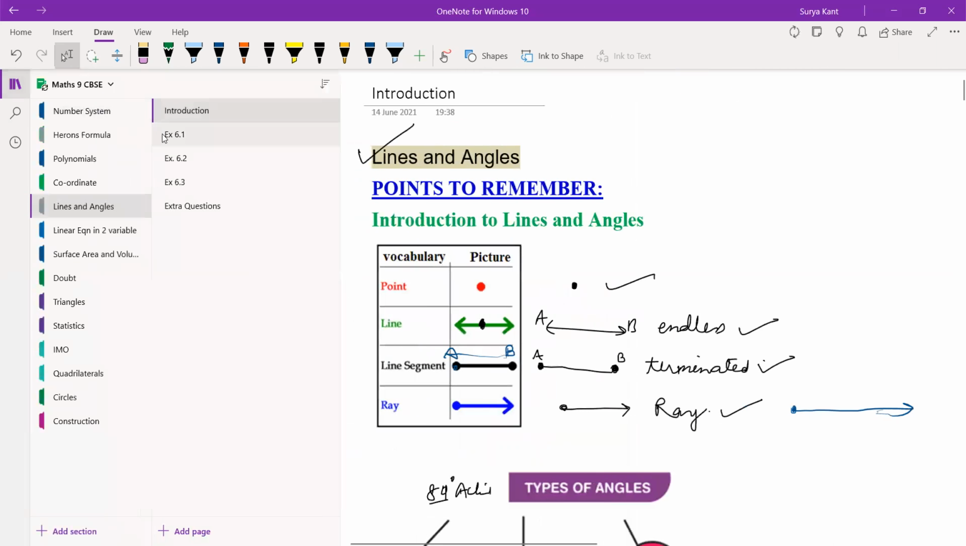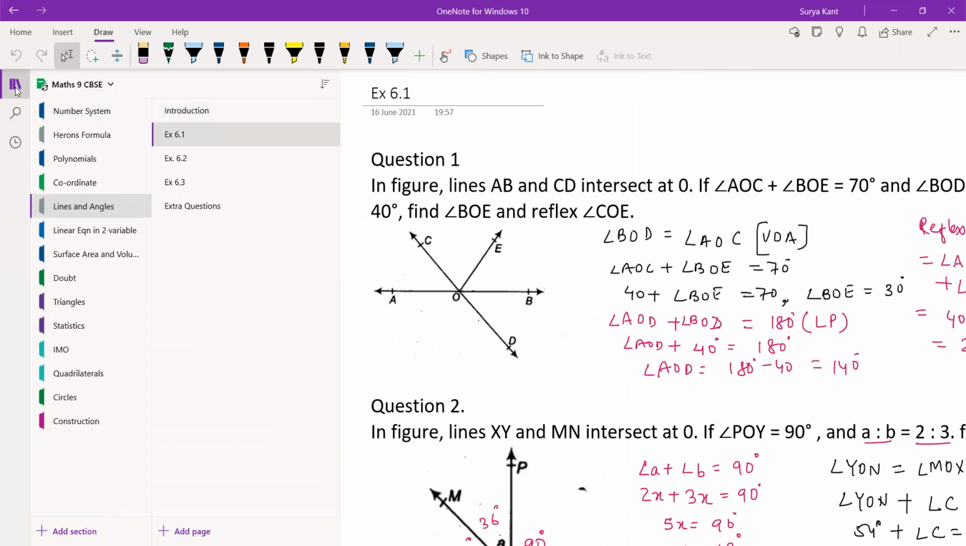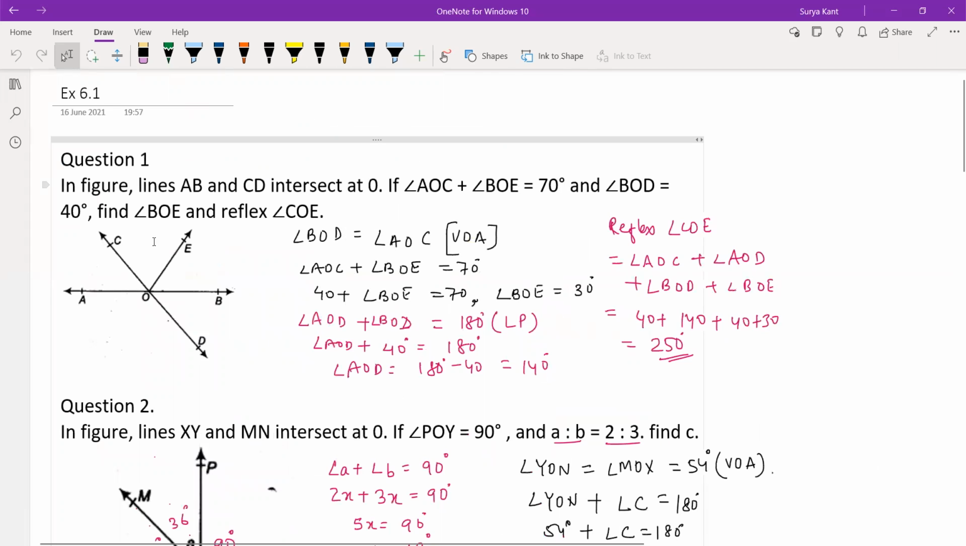Question number 1. Only one question I'll ask you over here. So in this figure, the figure you can see here?